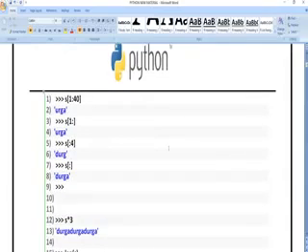You can see S of 1 colon. What is the meaning of 1 colon? Starting with the first letter, I have to get all the complete letters: U, R, G, A. S of colon 4. What is the meaning of colon 4? It means whatever the values are below 4, I want all those: D, U, R, G. 4 is the letter A, so I don't want the fourth letter. Whatever value you have declared here, only the values preceding it are going to be in our result.